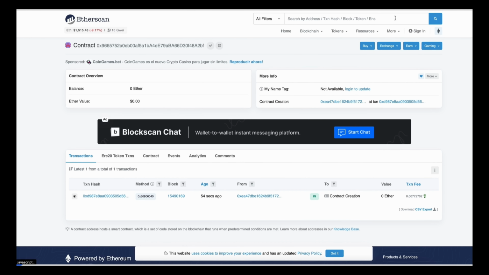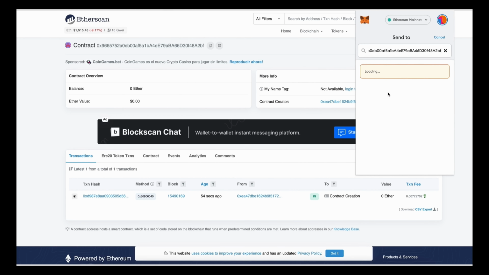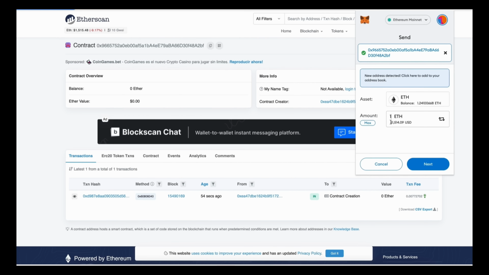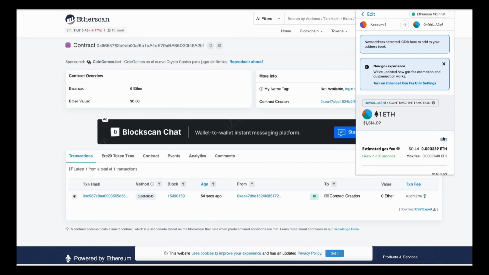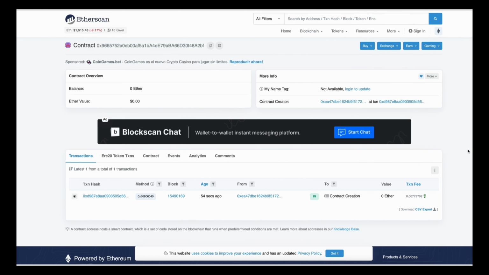I'm going to copy this address and head back over to my MetaMask. Now make sure you've copied the right address. You can fund the contract with whatever amount you want, but obviously the more you put in, the larger the transaction you'll be able to front run, and the more profit you'll be able to accumulate over time. So for instance, say you're only front running with 0.5 ethers. You won't be able to create as much slippage in the price as if you were inserting something like 10 ethers. Sweet, there we go.